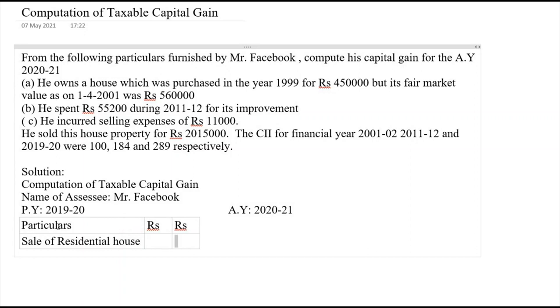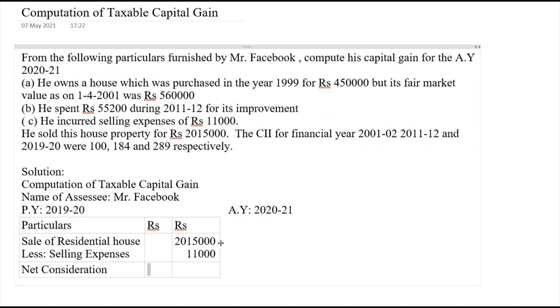So the sale value here is given as rupees 20,15,000. From this we should deduct selling expenses. Selling expenses amounted to rupees 11,000. The difference here is the net consideration. So it will be 20,04,000.